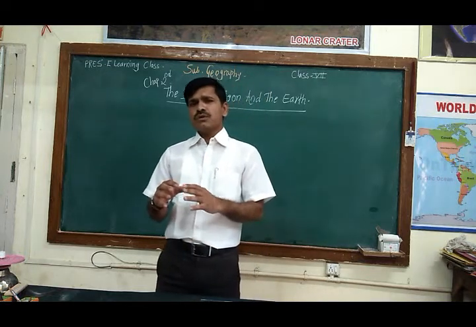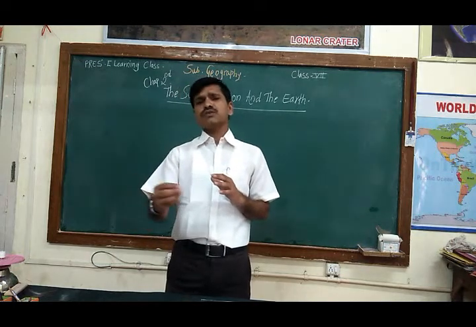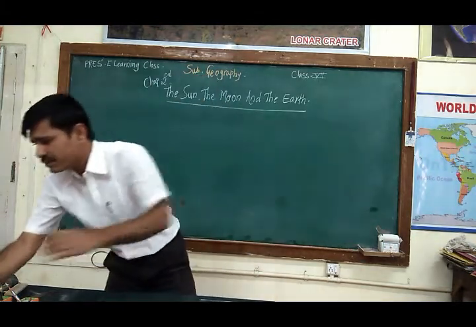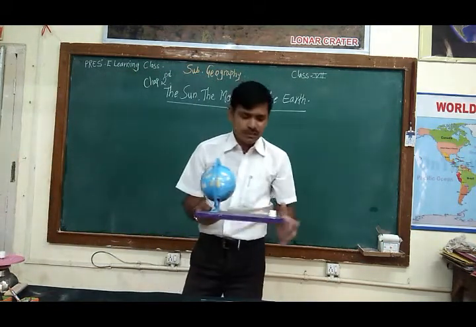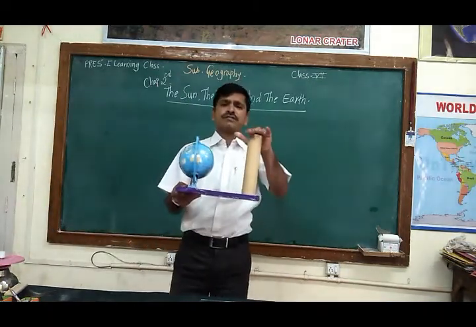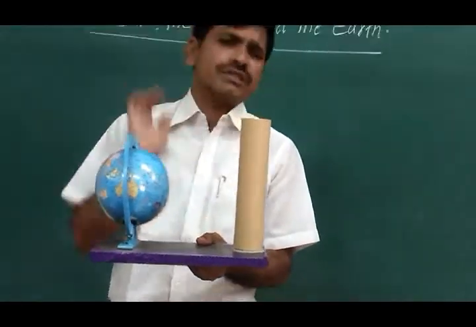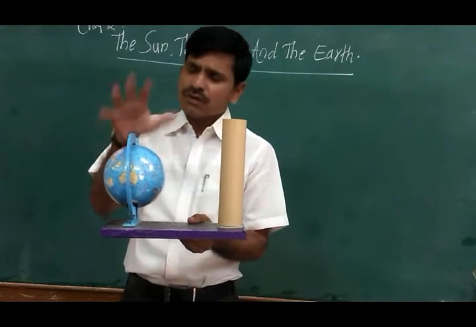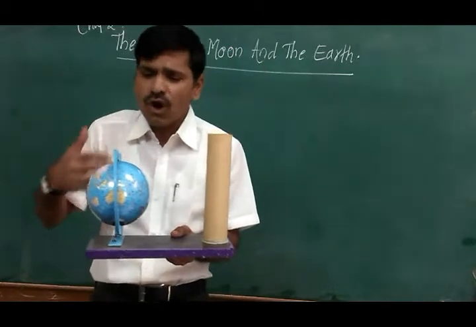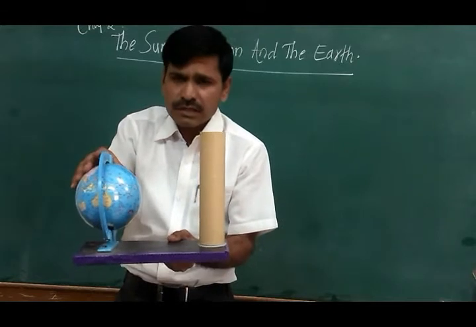When the earth is rotating around the sun, at the same time the earth is also rotating around itself. Here if I show you one model, suppose this is the sun and this is earth. Sun is constant, and not only this earth, but some planets which are called the inner planets and some outer planets, all the planets are rotating around this sun.